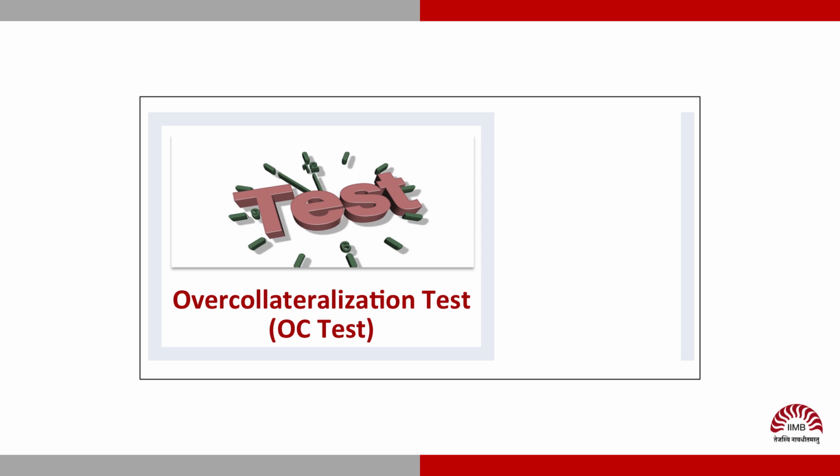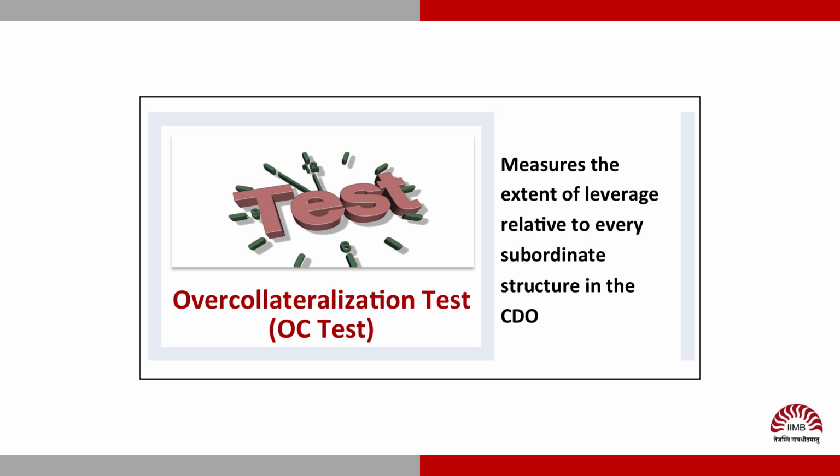As would be obvious by now, CDOs are vehicles of very high leverage and it is not regulated in the strict sense of the term. Most of the regulation is through self-regulation by the CDOs themselves, and one of the tests they have come up with is called an over-collateralization test or OC test, which measures the extent of leverage relative to every subordinate structure in the CDO.